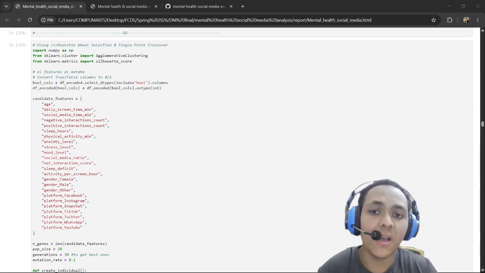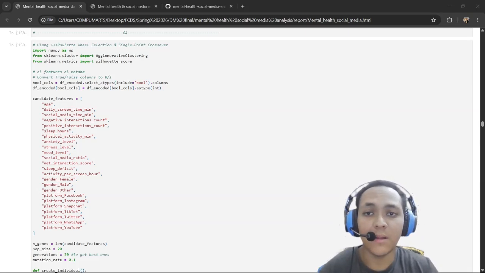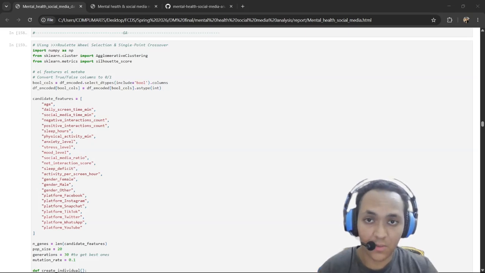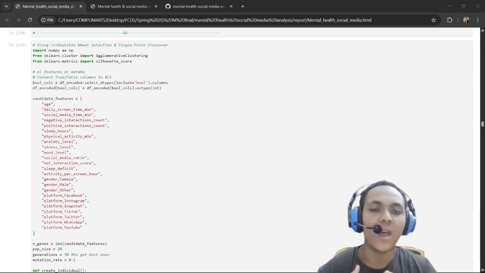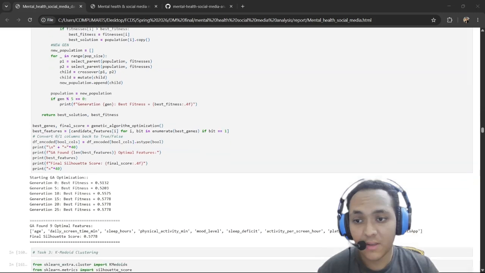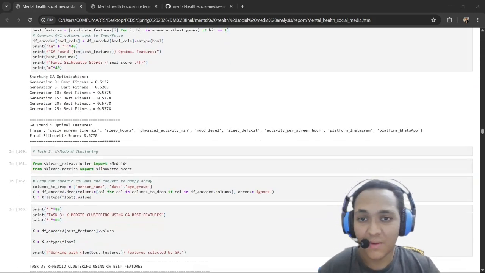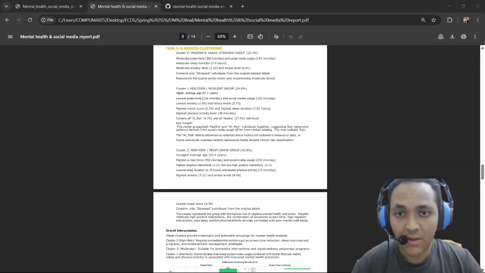We use a genetic algorithm to select the features most associated with the mental health state, which is our target attribute with three categories: healthy, stressed, at risk. I continue the project using only the selected features instead of all the data to avoid unnecessary noise, and this is the 9 features selected.